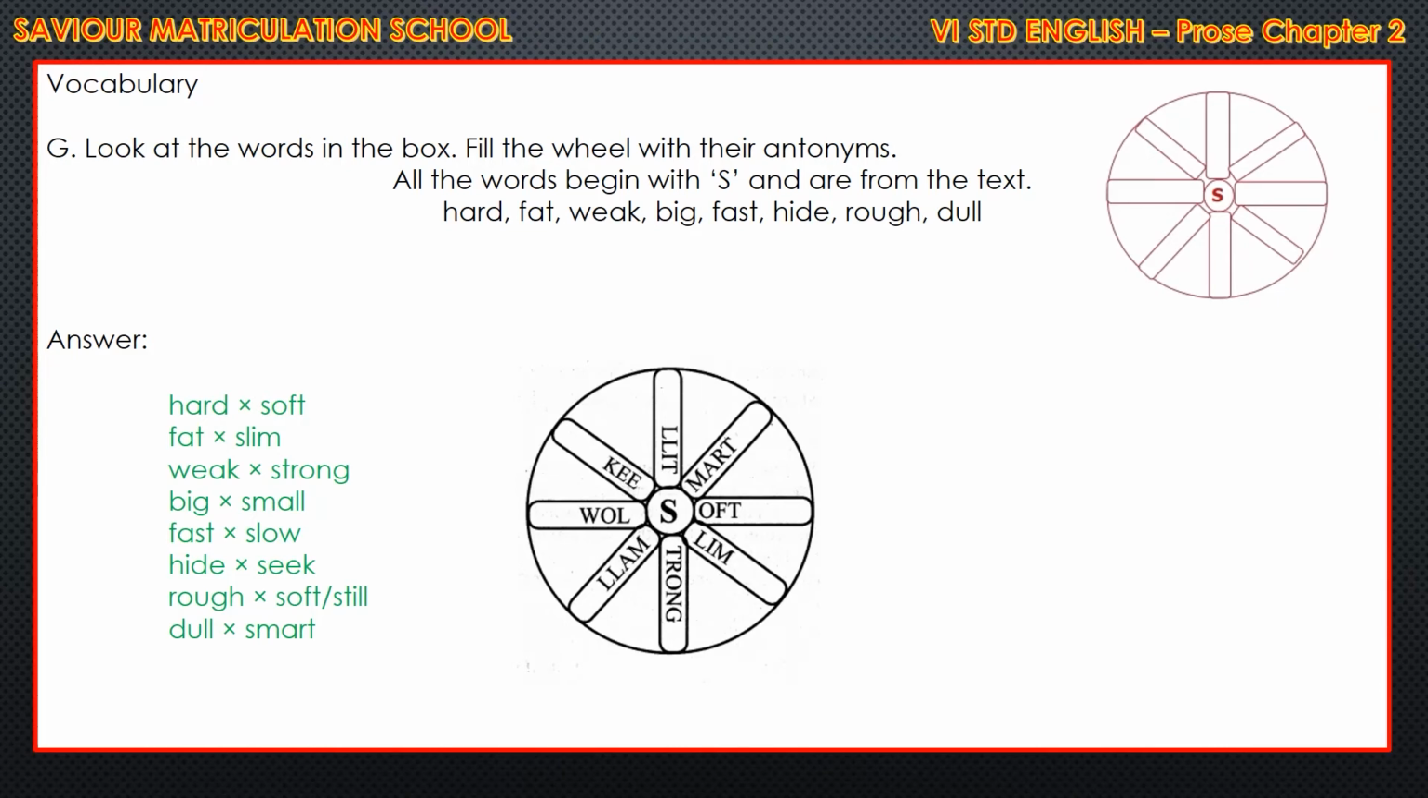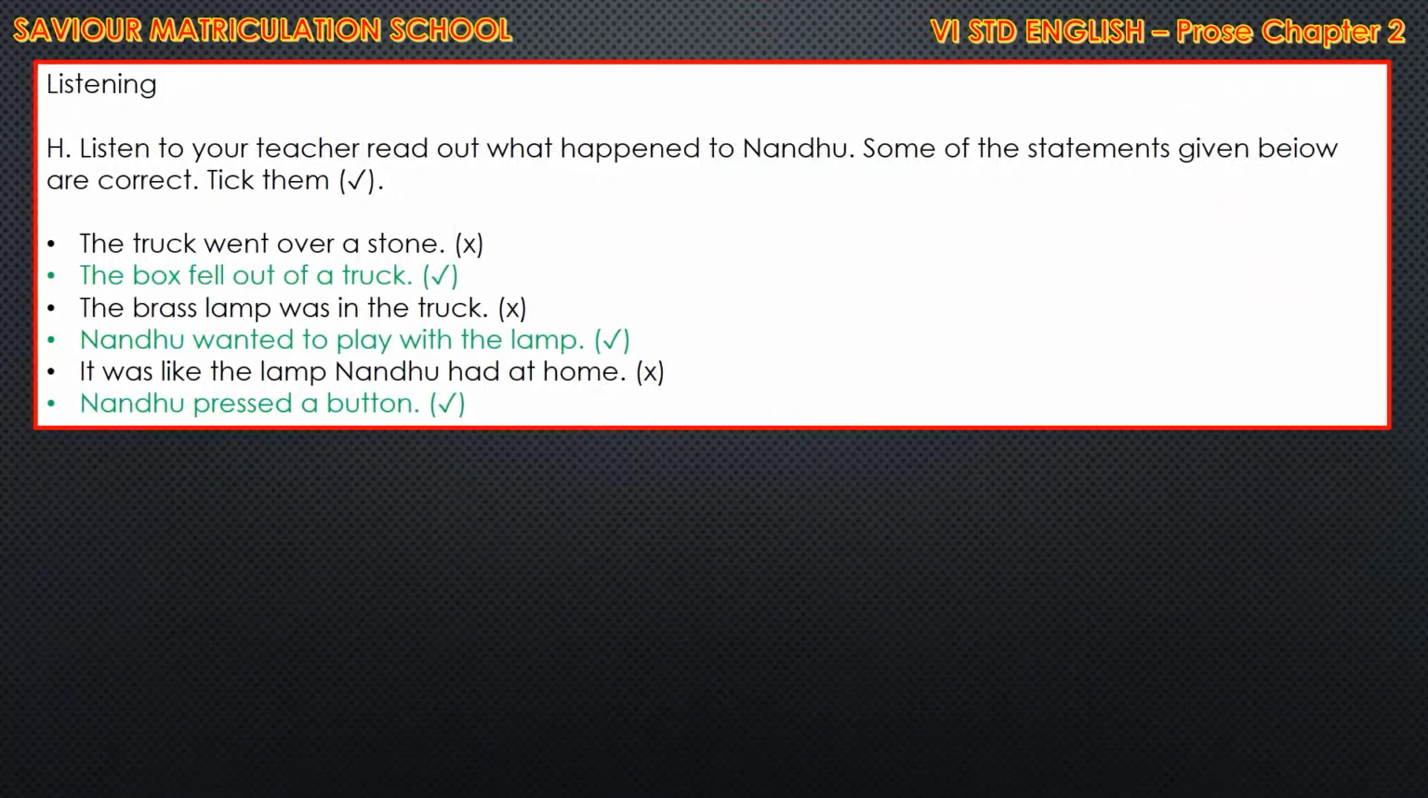Okay, children. So next is H. Listen to your teacher. Read out what happened to Nandu. Some of the statements given below are correct. Tick them. The truck went over a stone. So it's false. Put a cross mark there.